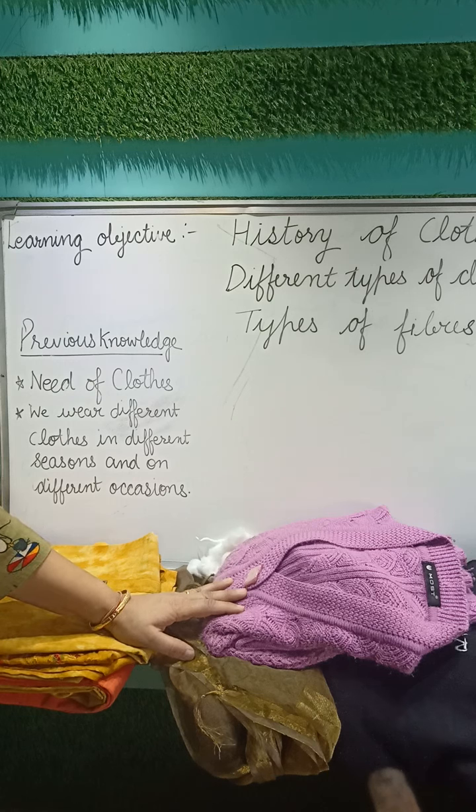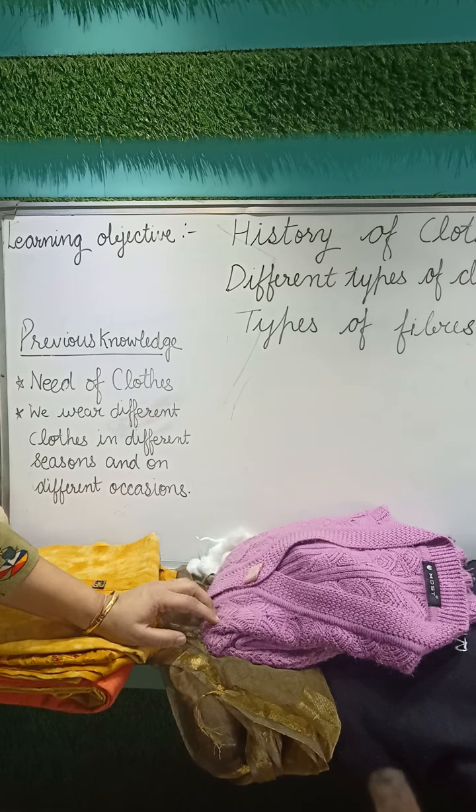It means fibers that are made by human beings using chemical substances are called synthetic fibers. They are also known as artificial fibers. Can you give me some examples? Yes, nylon, polyester, acrylic are a few examples of synthetic fiber.